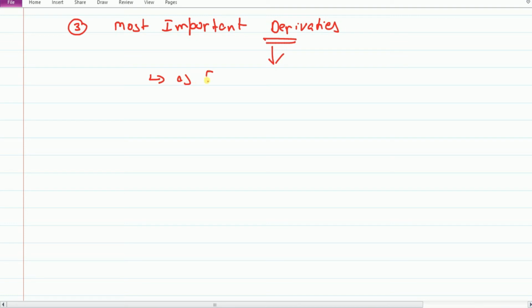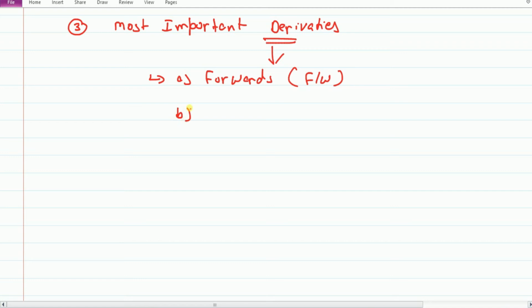Now friends, we will talk about the most important derivative instruments. Which are these most important derivatives? The first one, which is widely used, is forwards. In abbreviation we just say forward.